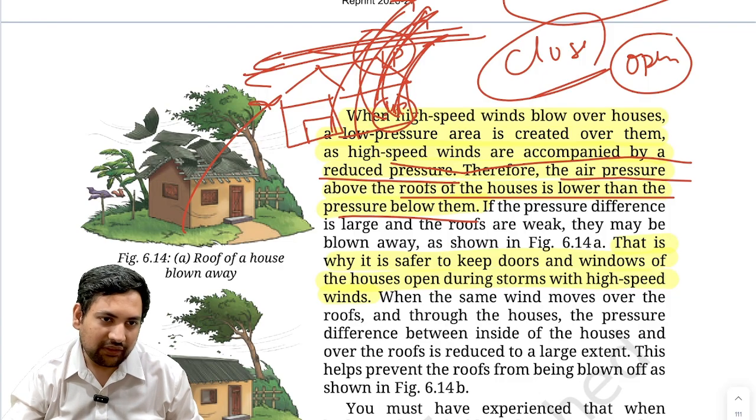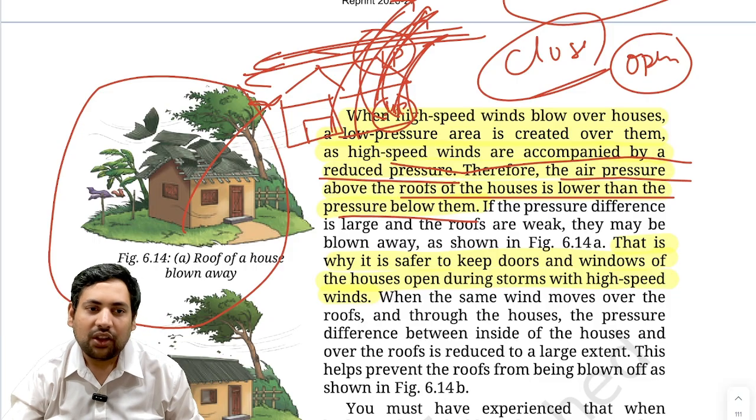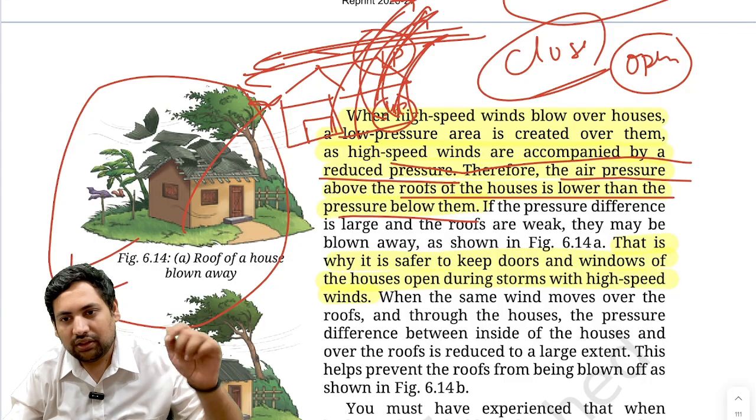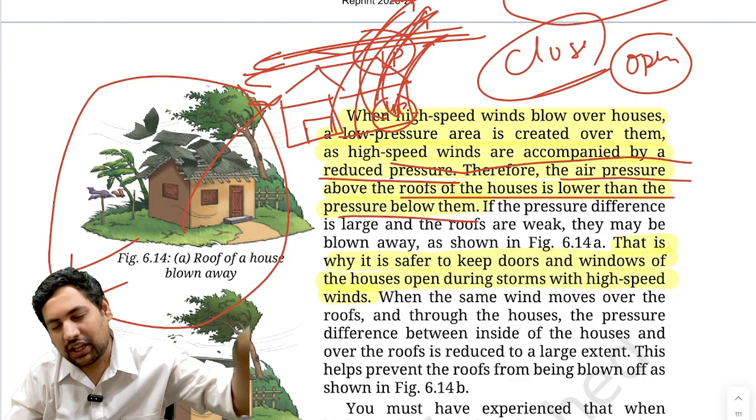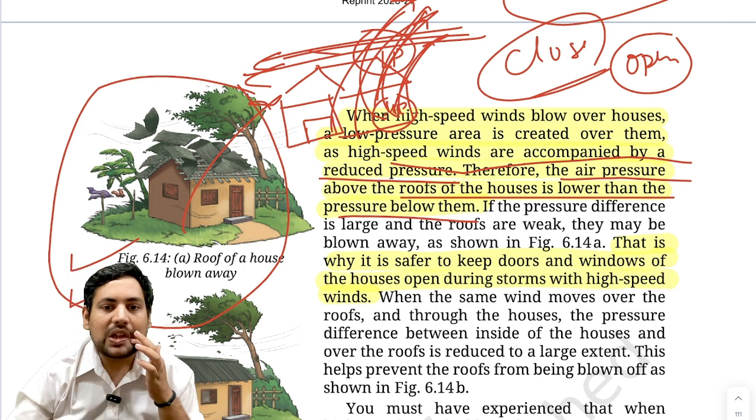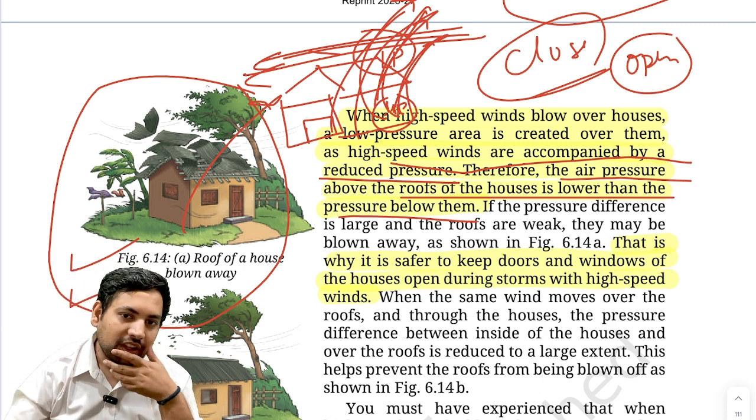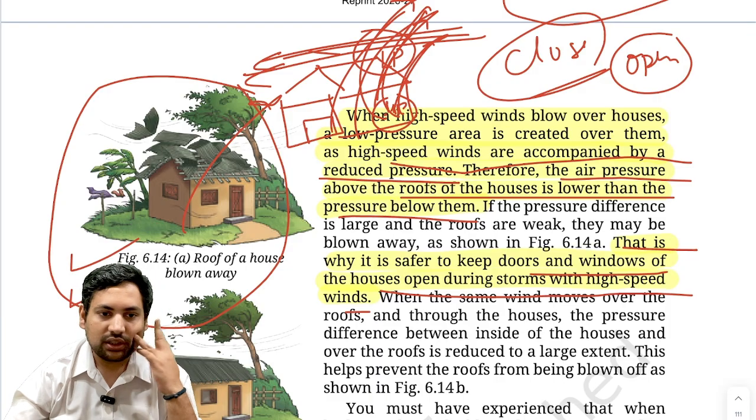But if you live in huts or anything like this, then you should understand that the roof can be gone like this. Anyway, as a good precaution, you can open the windows when there is very heavy airflow. So that is why it is safer to keep doors and windows of the houses open during a storm with high speed winds.